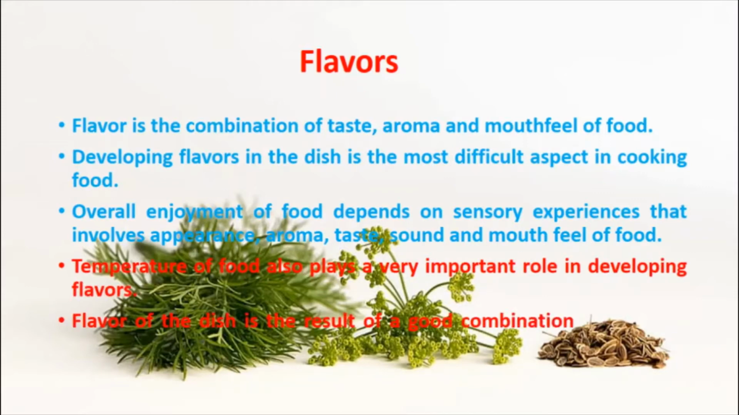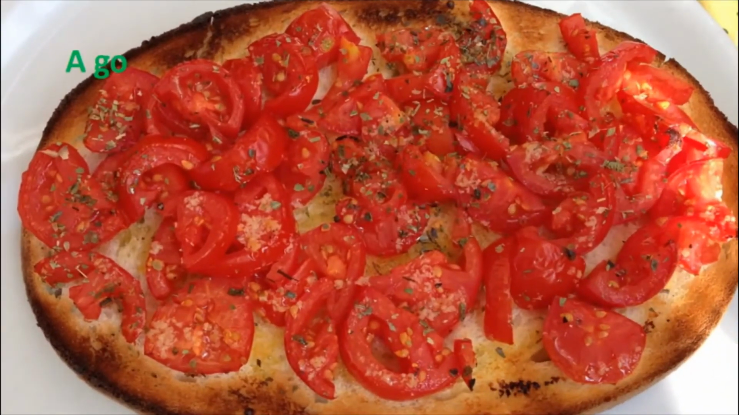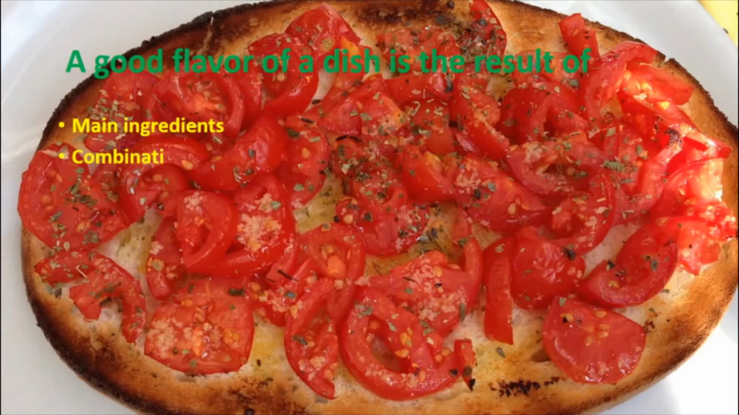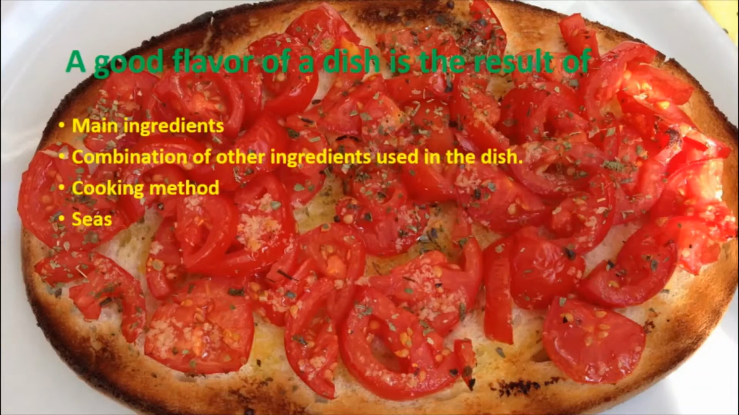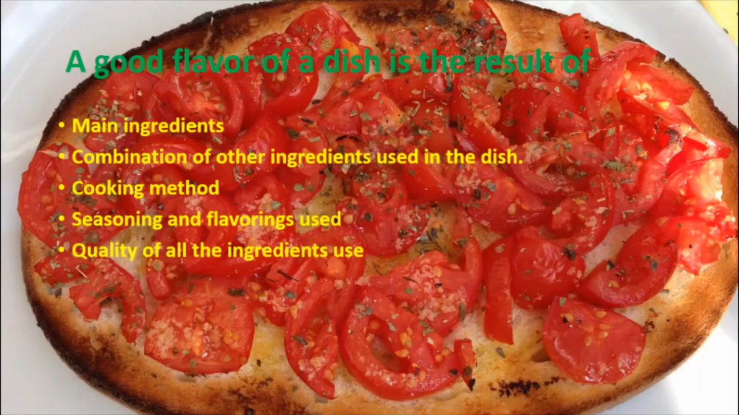Flavor of the dish is the result of a good combination of different ingredients contributing their unique flavors in the dish. A good flavor of a dish is the result of main ingredients, combination of other ingredients used in the dish, cooking method, seasoning and flavoring used, quality of all the ingredients used in the dish, and temperature of the dish.